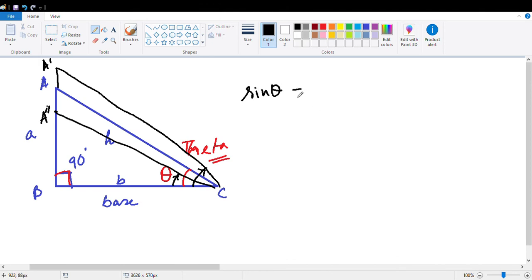What is sine theta? Sine theta means the ratio of perpendicular, in our case small a, with the hypotenuse, small h. That is, small a means AB by AC. This is called sine theta.